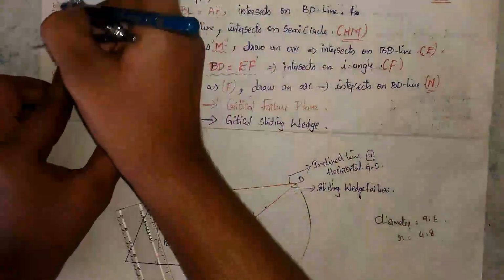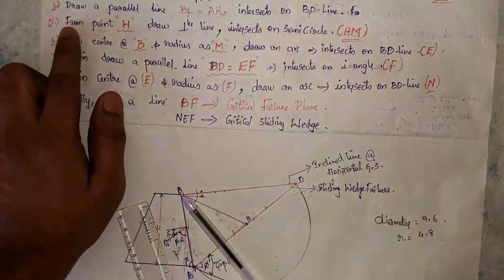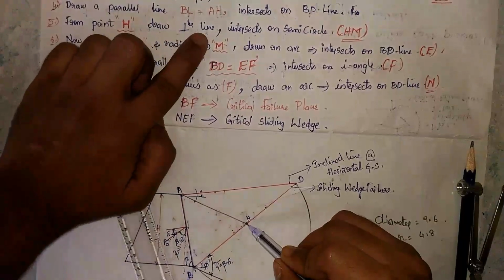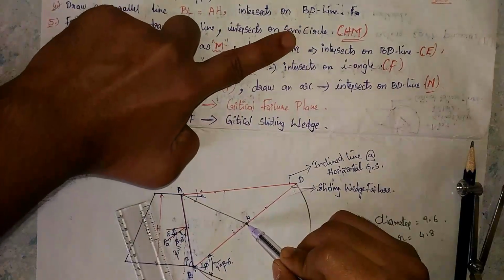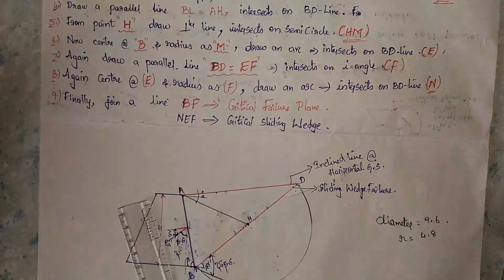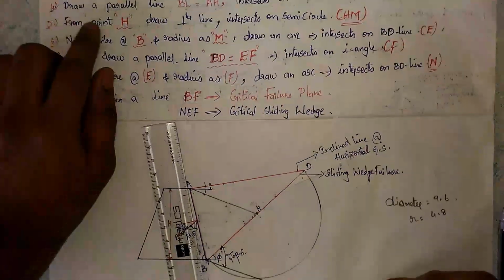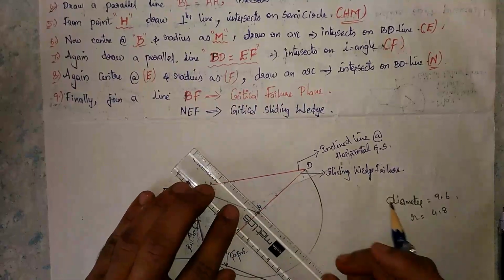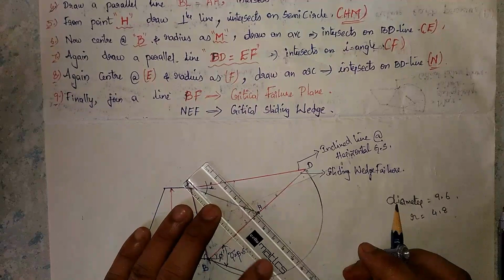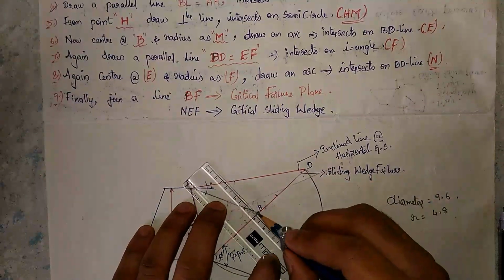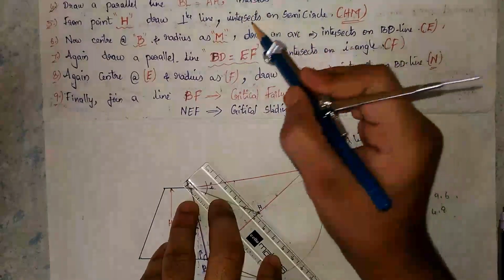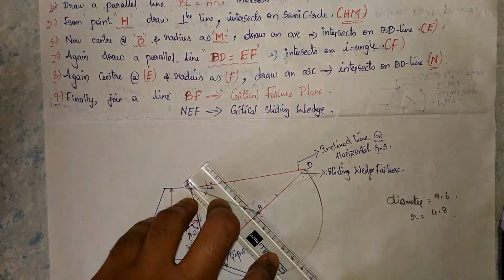So the fourth point is completed. Next, the fifth point, from point H. From point H, draw a perpendicular line which intersects the semicircle. This is the semicircle. So we have to draw the perpendicular line from point H. The line should intersect this semicircle.